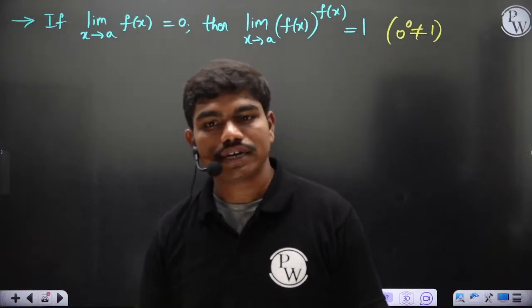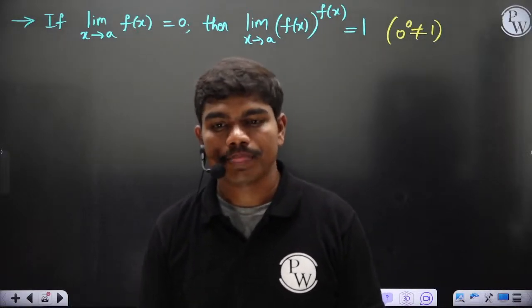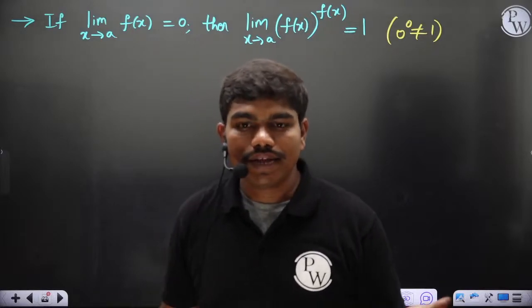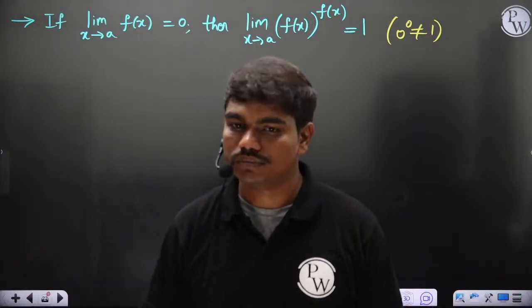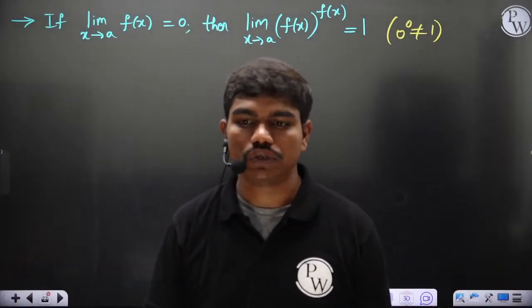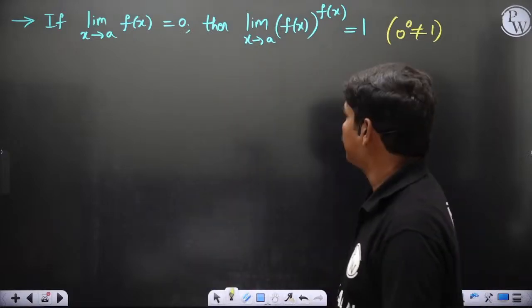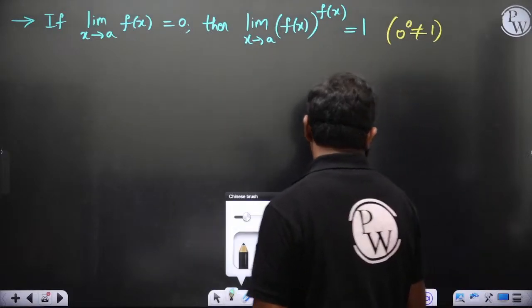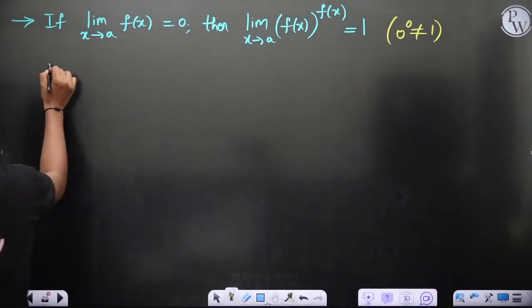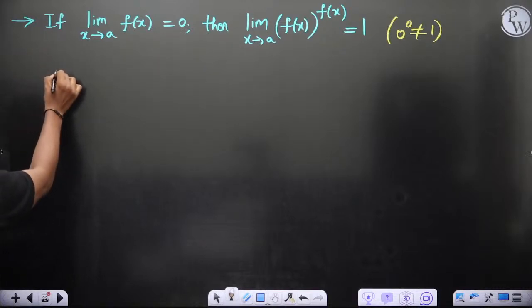0 by infinity is not an indeterminate form. 0 divided by a big value approaches 0 totally. Now let's see. Based on this, there are a lot of GATE questions actually. So all the previous GATE questions I would like to write.